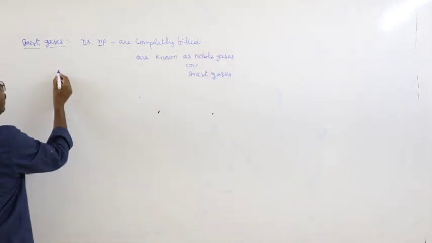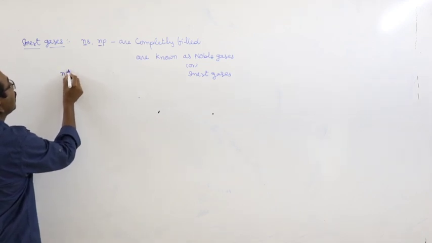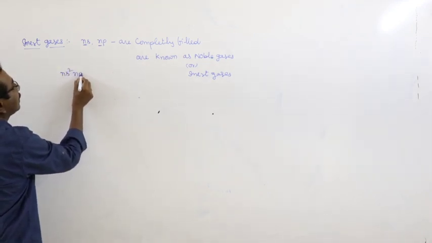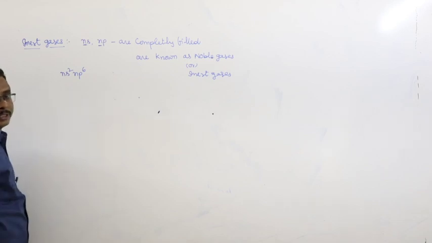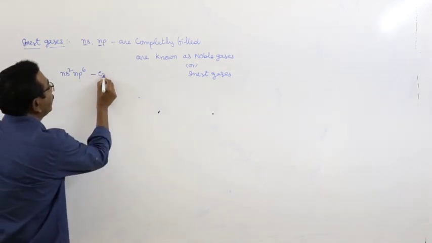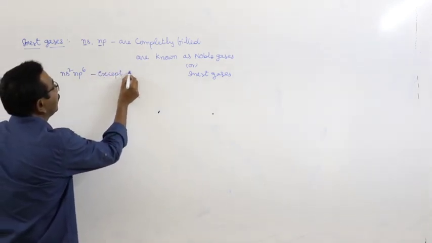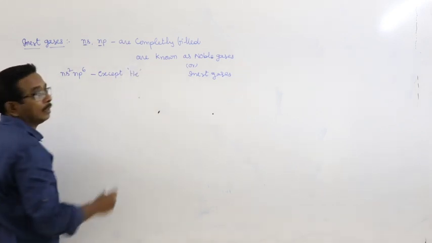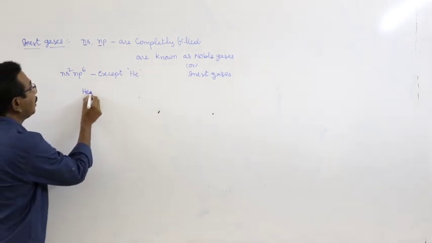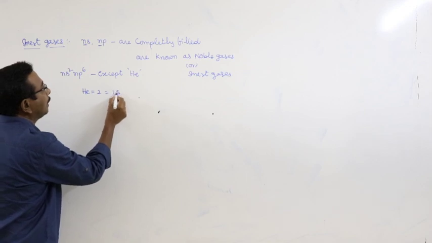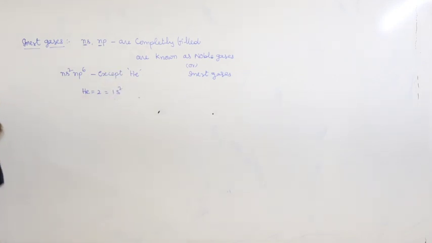Here the general outermost electronic configuration of inert gases is ns2 np6, except helium. Here the helium atomic number is equal to 2, that is, electronic configuration is 1s2.